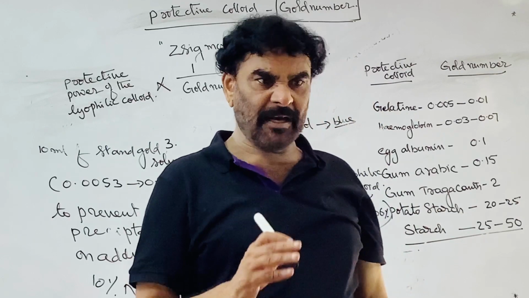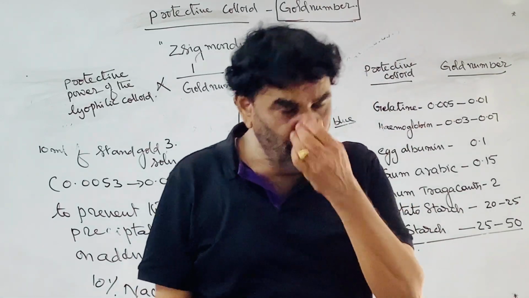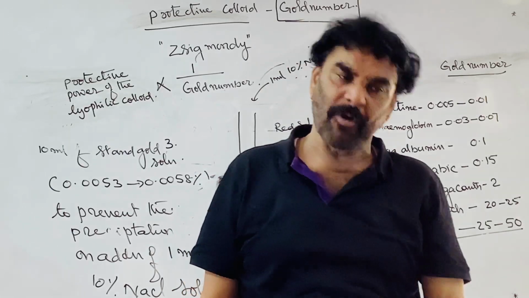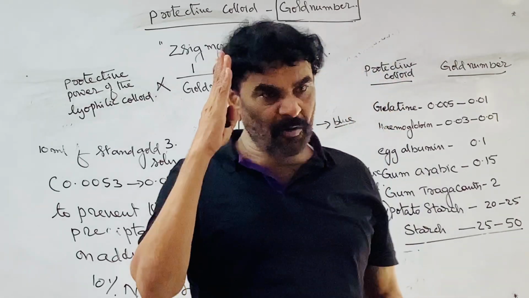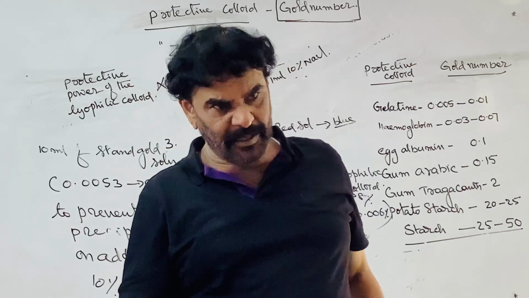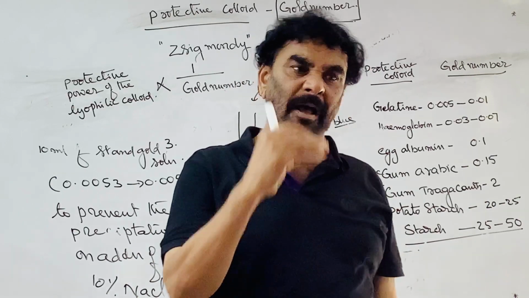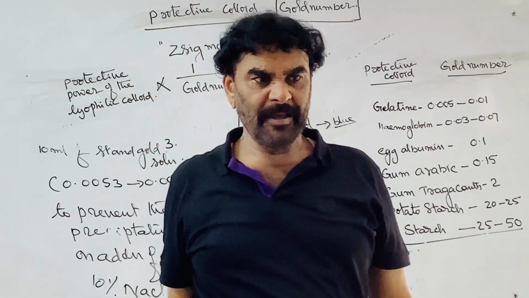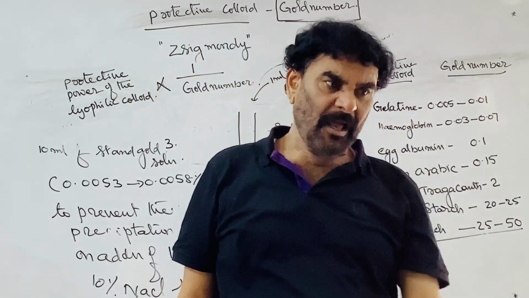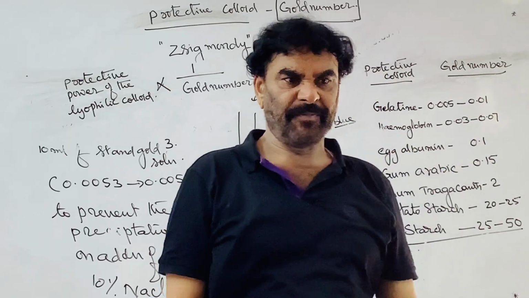The higher the gold number, the lesser the protecting power. The smaller the gold number, the higher the protecting power. The colloid with the lesser gold number is the better protecting agent.